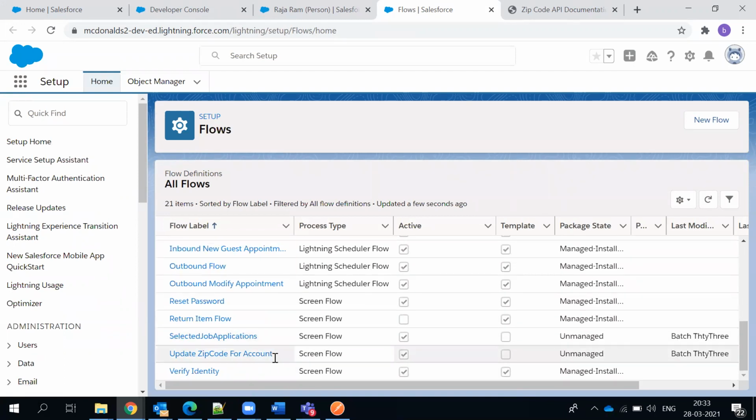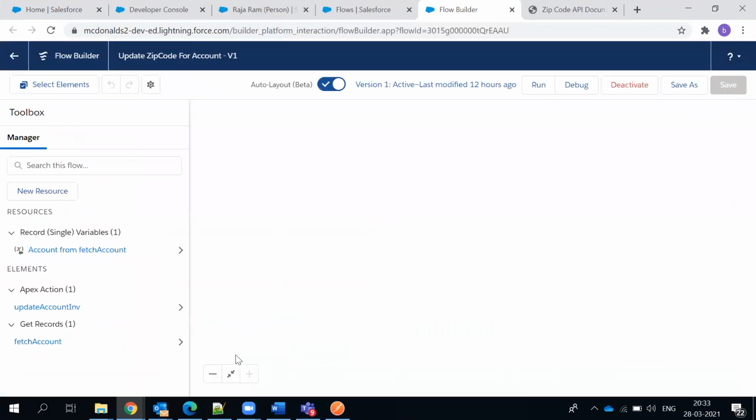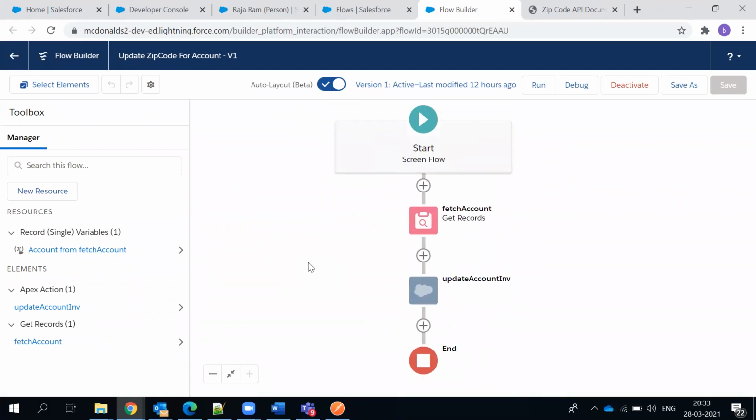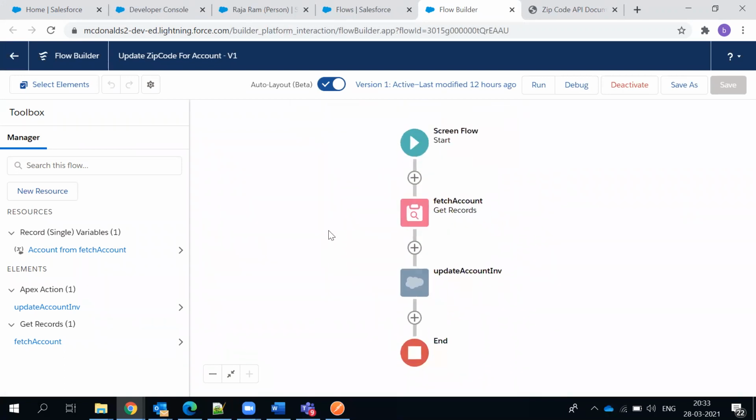This is the one which I've written: update zip code for account. This is a flow which I've written, and don't panic seeing this. This is something different from admin class, a little different, where we have drag and drop resources.